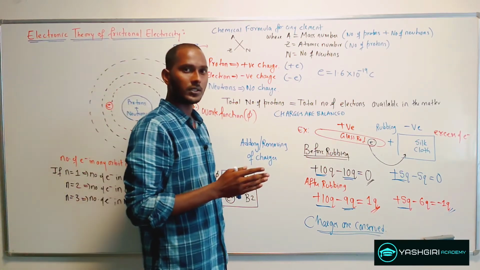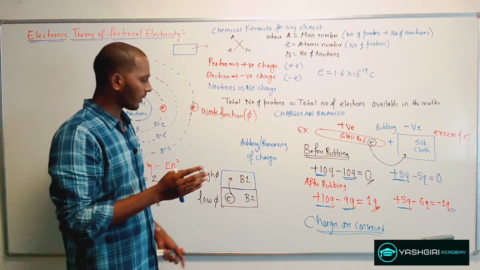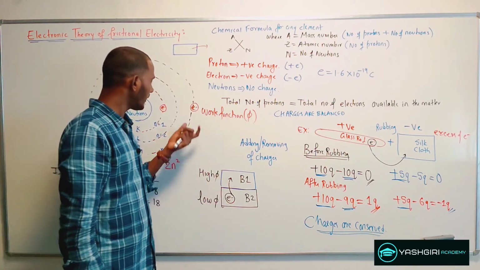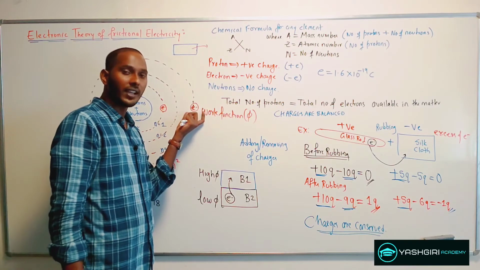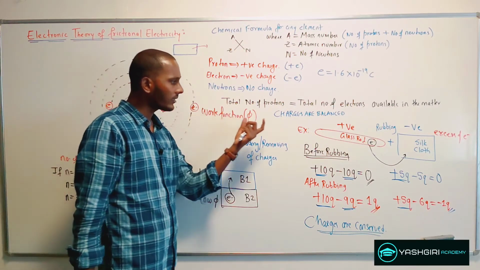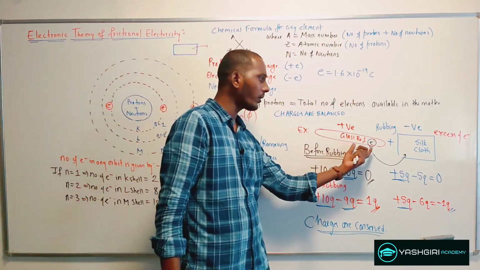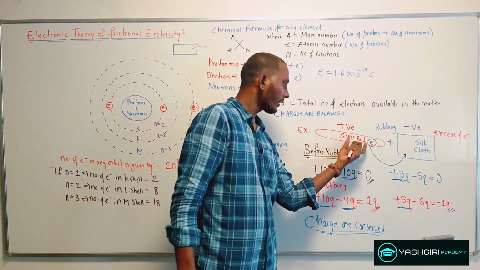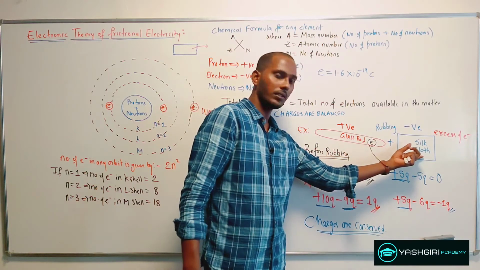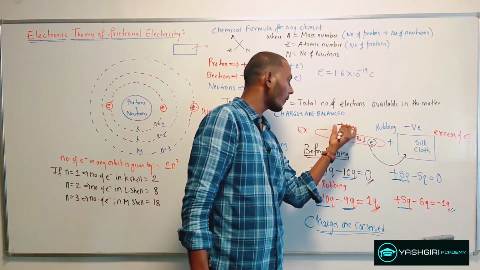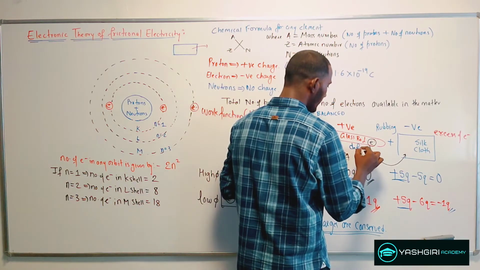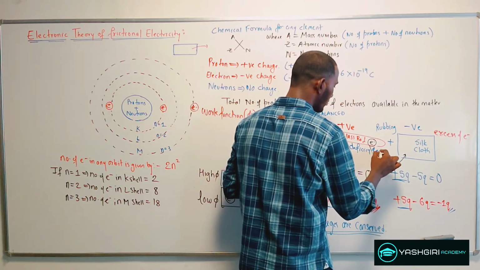Now the next question is, what happens to the mass of the body during charging? The electron also has some finite mass. When electrons are transferred from the glass rod to the silk, the glass rod acquires a positive charge, which means there is a deficiency of electrons.